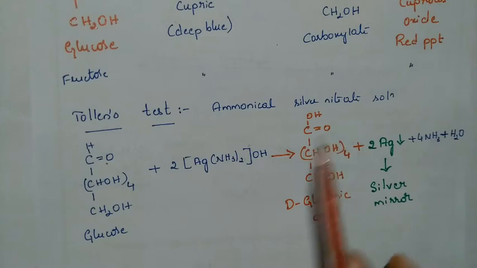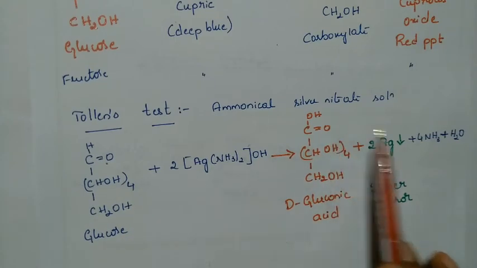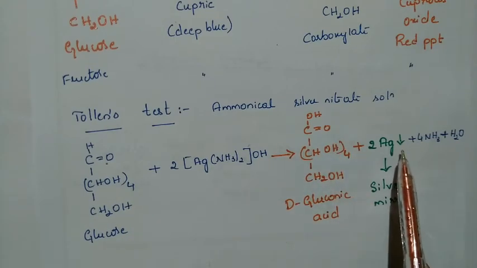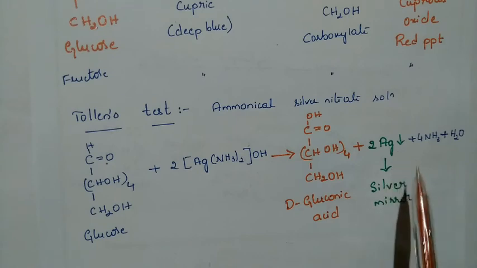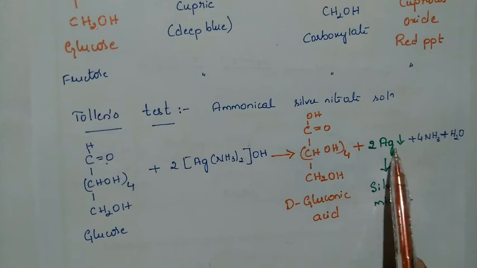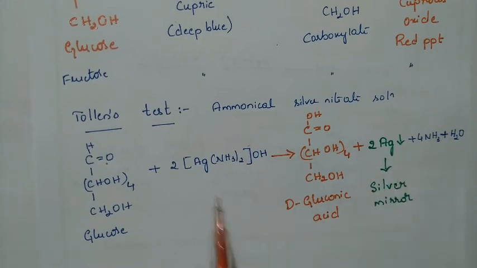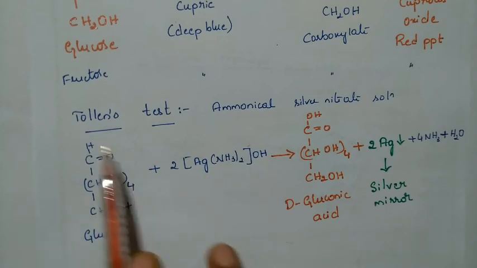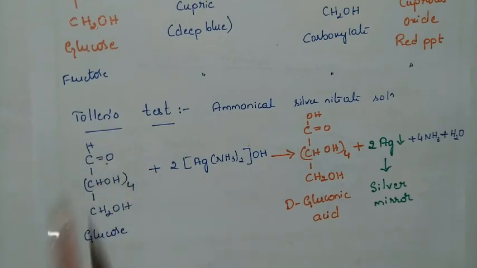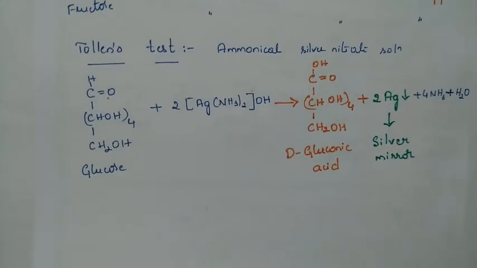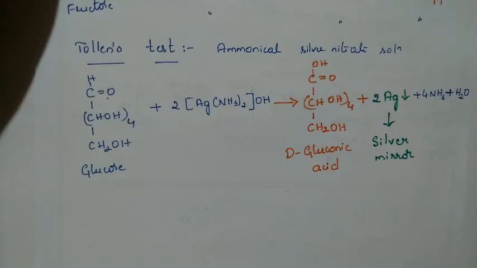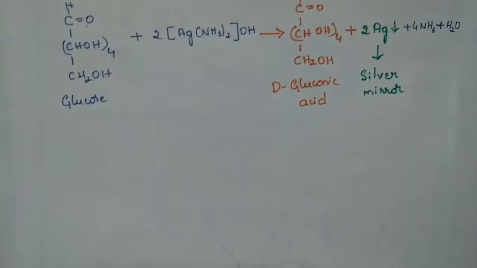It converts the aldehyde group into a carboxylic acid group, giving rise to silver, a black color precipitate with a shining surface. We name that a silver mirror. If there is a presence of silver mirror, then it is understood that the compound is giving a positive result for the test. I hope it is clear. So this is about the Tollens test. Next we'll move on to the Benedict's solution test.